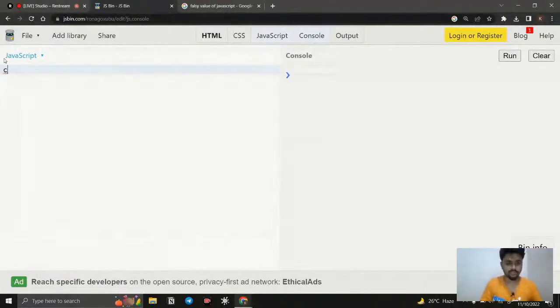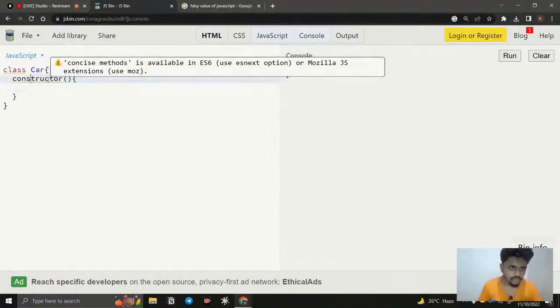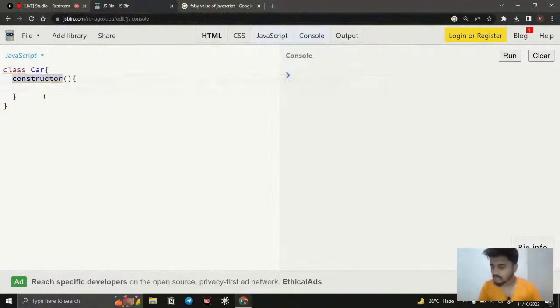For creating a class, we need to say class, and here you need to tell what class you want to create. I'm just going to create a Car, and inside that we have a method called constructor. Make sure the spelling you write is correct. It's correct. So here we will tell what properties the object is going to have.